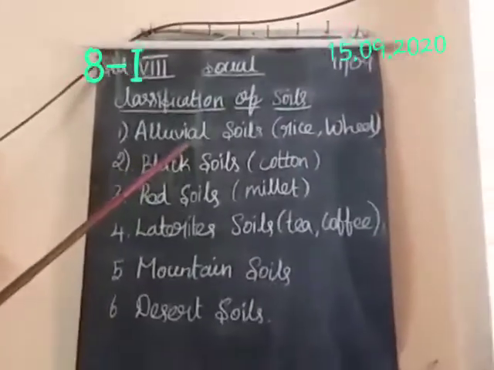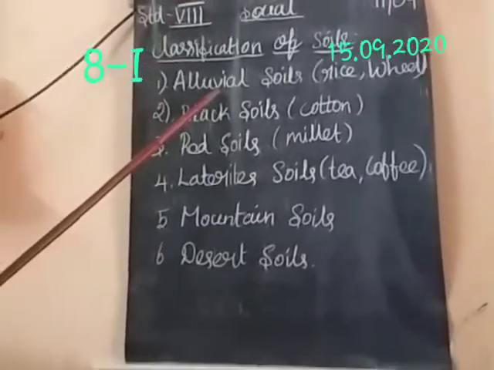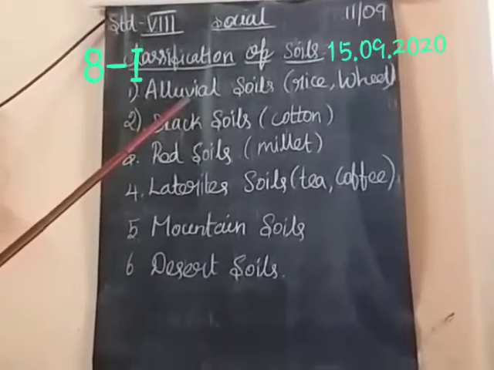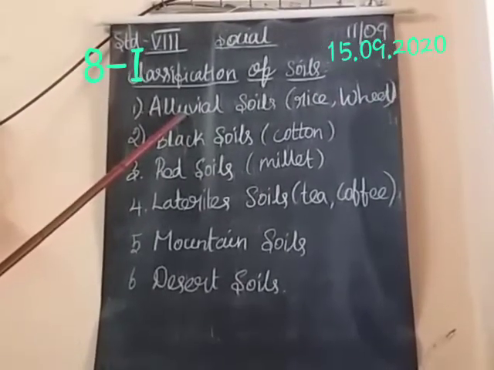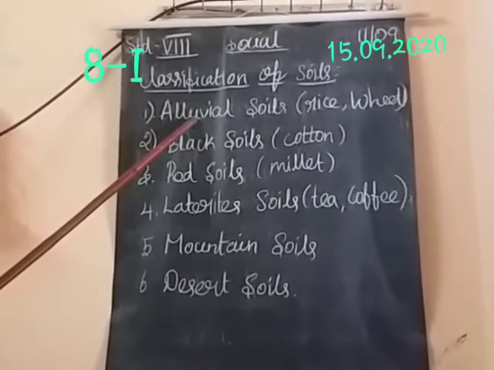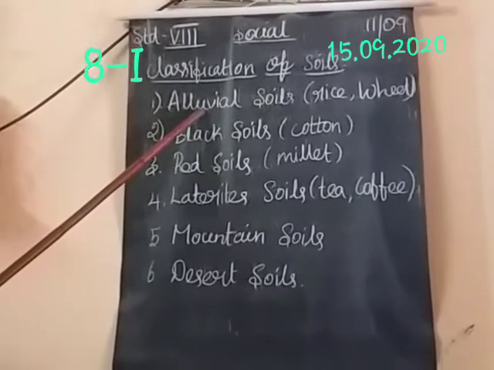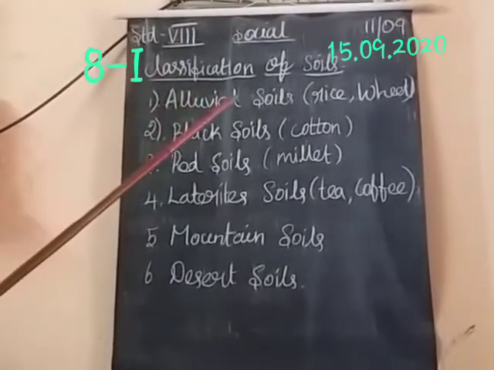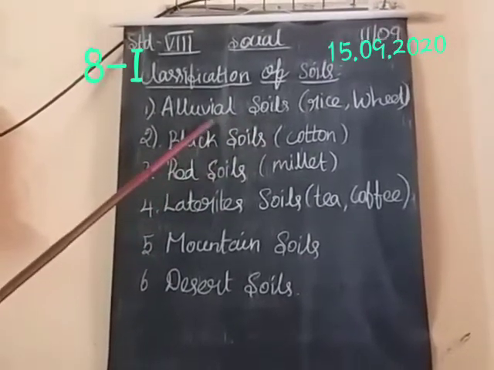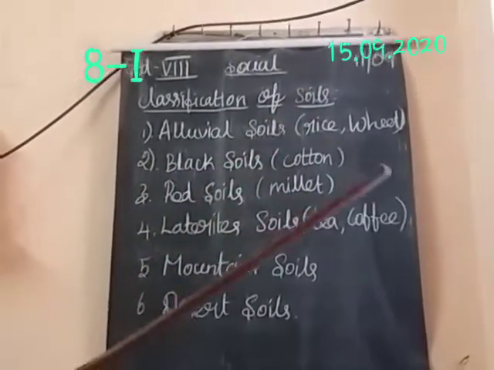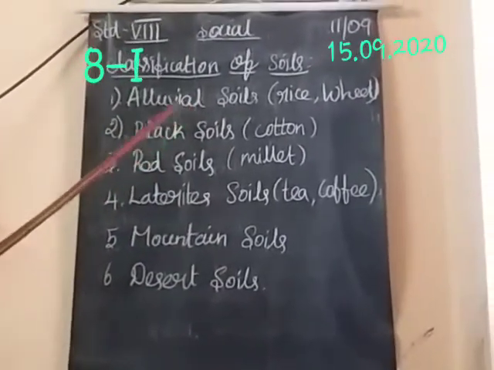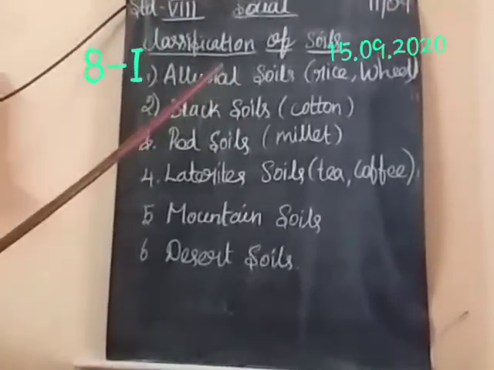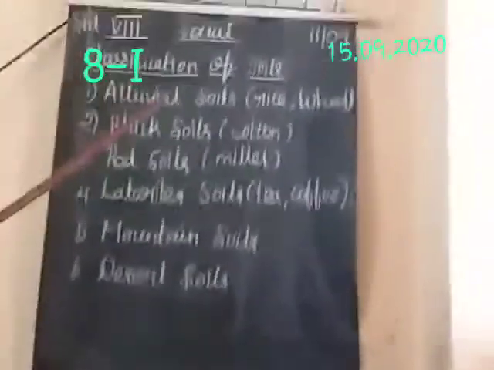These soils are found in the regions of river valleys, foot plains and the coastal regions. They are formed by the deposition of silt by the running water. Most of the alluvial soils are seen in river valleys, foot plains and coastal regions. Okay students, it is the most productive of soils.